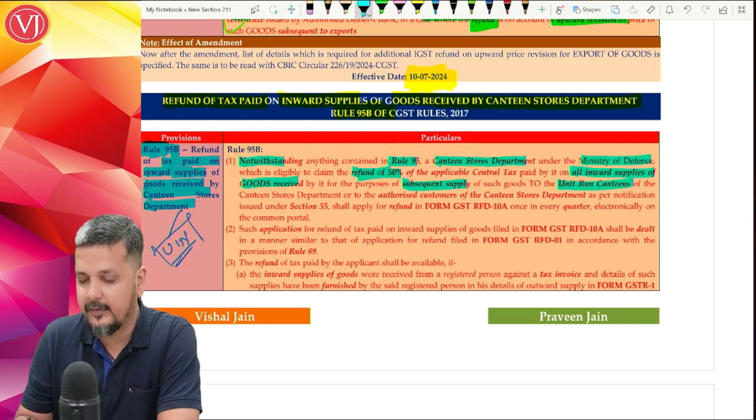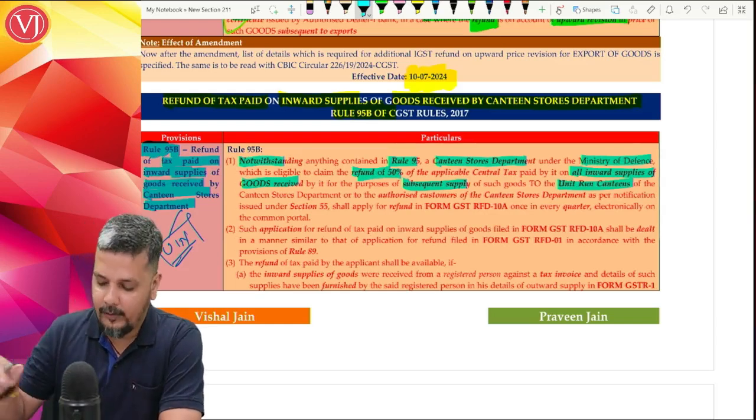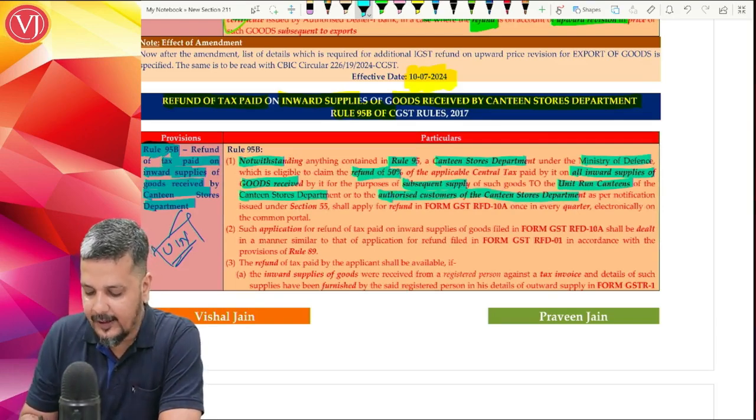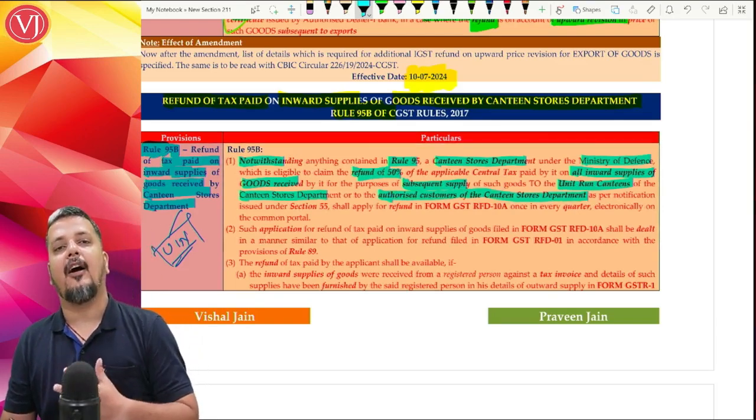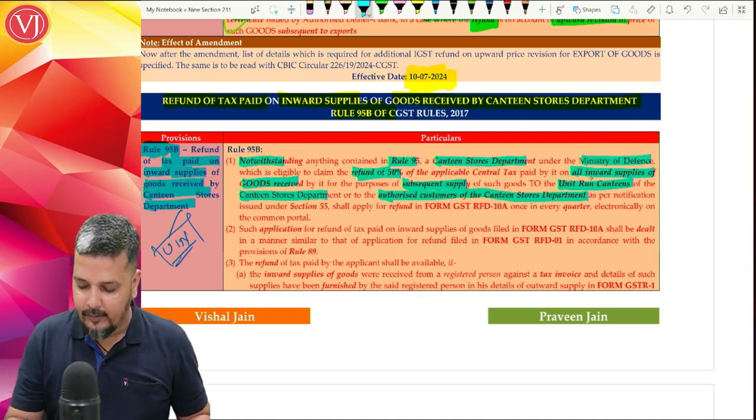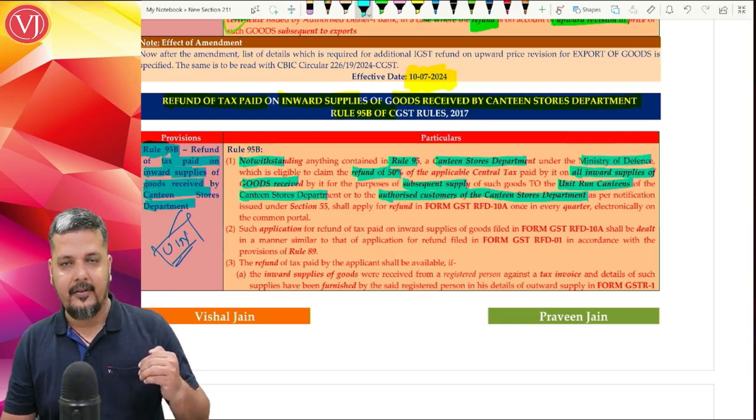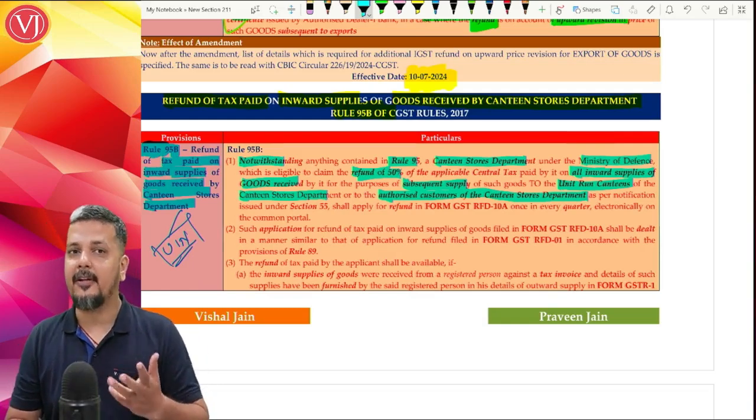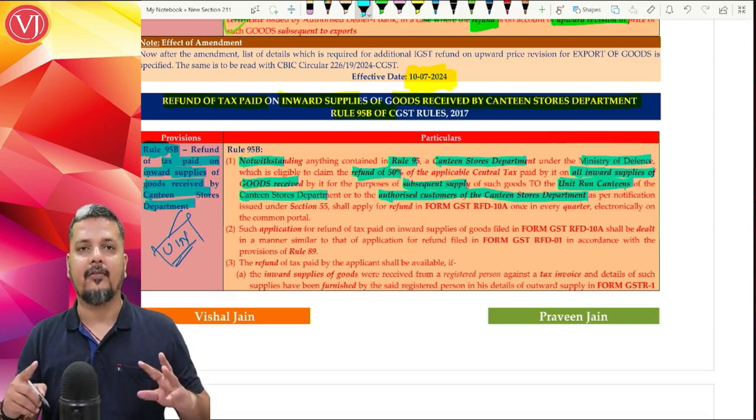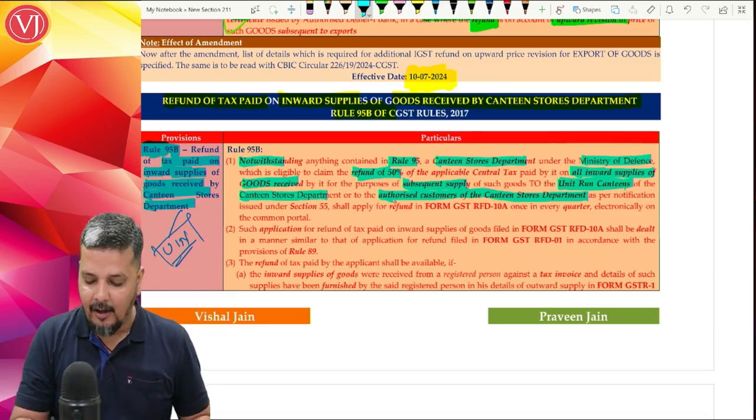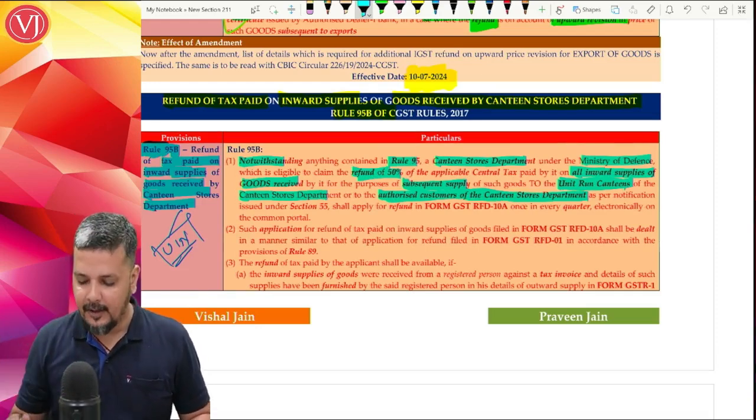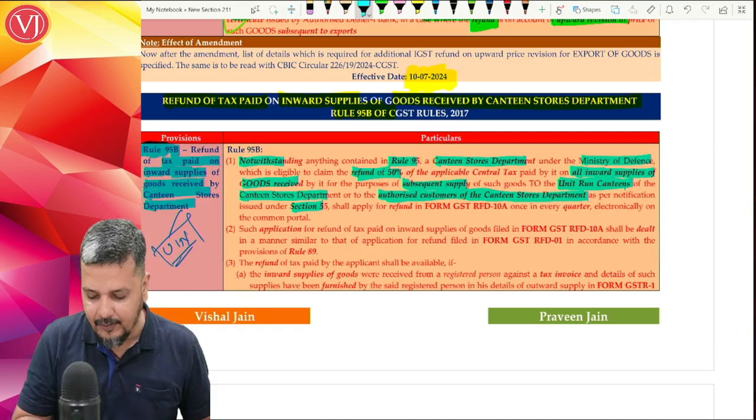Who are the notified persons? Unit run canteens, their own unit run canteens of the Canteen Stores Department, or authorized customers of Canteen Stores Department, which are basically military families or army families. So they have purchased, they paid tax, and they cannot supply to anyone. They should either supply to the unit run canteens of Canteen Stores Department, which are there across India, or through authorized customers. Generally, who will be the authorized customers? Family members of the army persons, as per section 55.